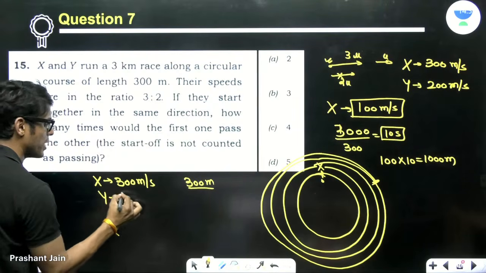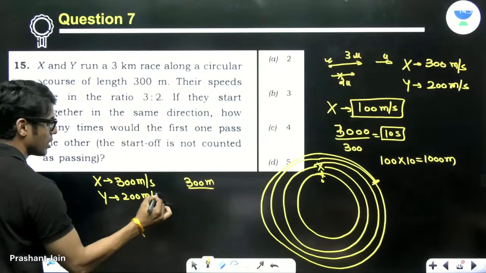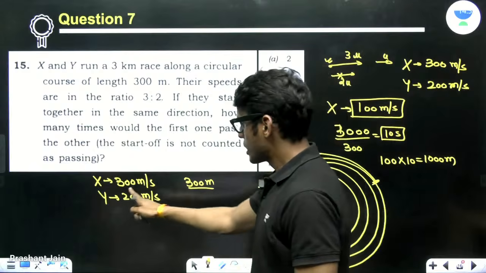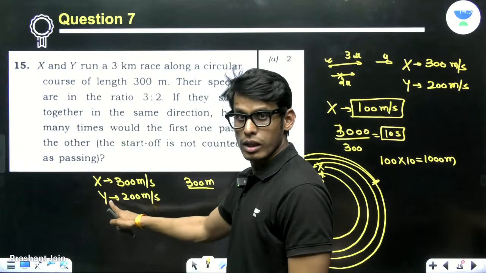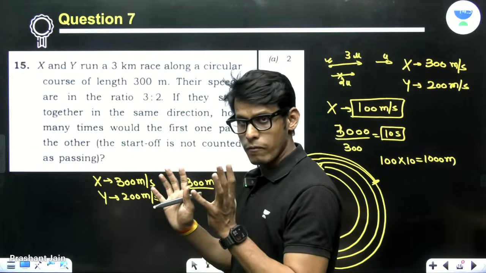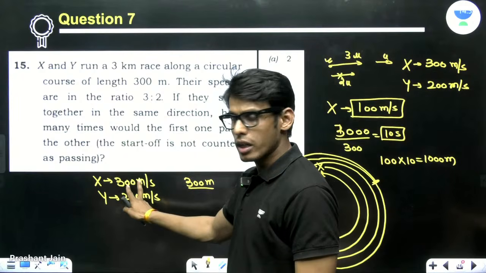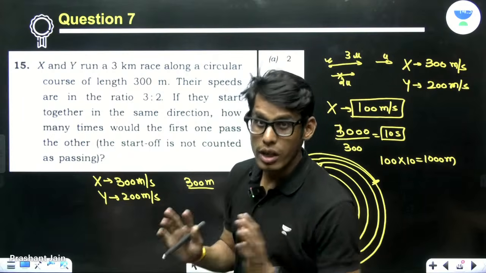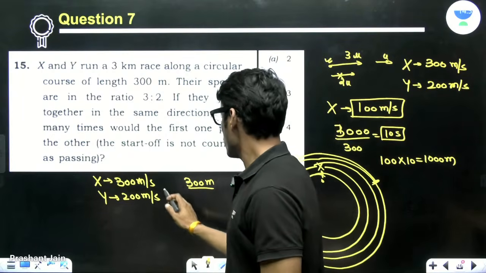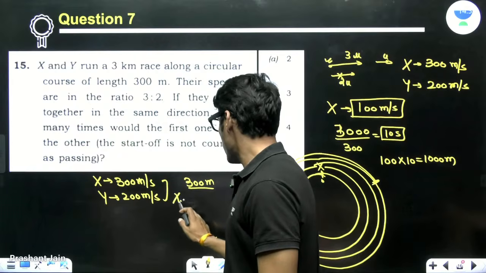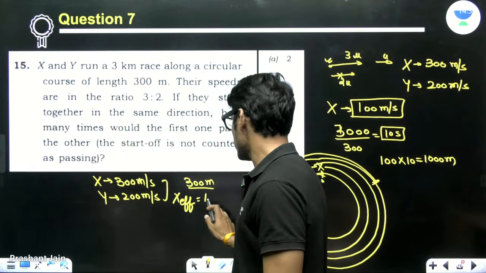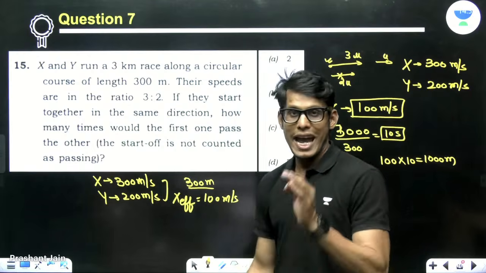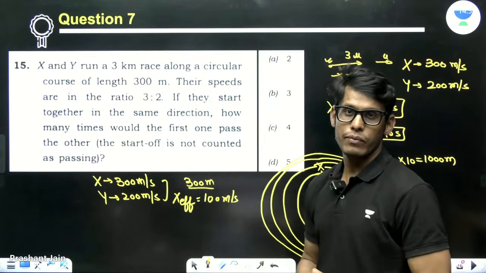For y, the speed is 200 meter per second. Now what is happening here is, since I'm keeping y stationary, just imagine in 1 second, this guy is running 300 meters and this guy is running 200 meters. So effectively, X is taking the lead of 100 meters. So the effective speed of X is 100 meter per second, that is the subtraction of these two.